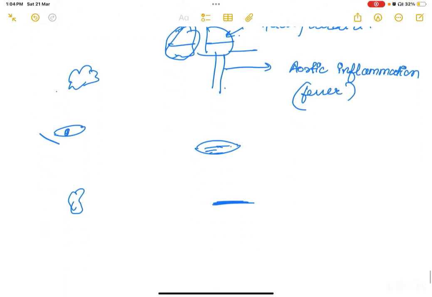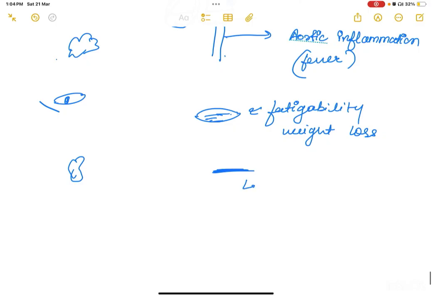Now, if there is aortic inflammation and stenotic occlusive lesion, there would be less blood reaching your muscle. So the patient could experience fatigability, or weight loss could also be there. If less blood is reaching your vessels, there could be faint or absent pulses.